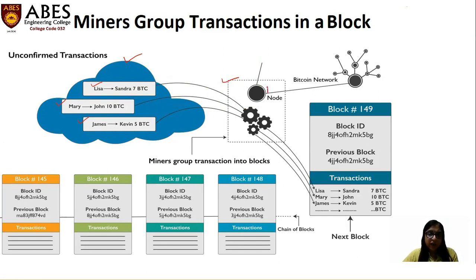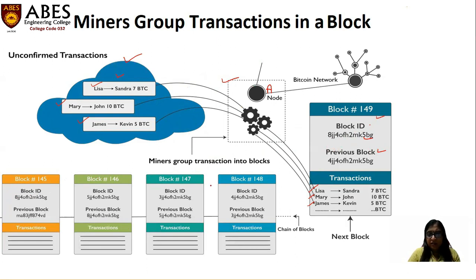Suppose this node A creates a block of these transactions. So node A creates a block, and in this block there are all these transactions. Firstly they are in this unconfirmed transactions pool. Node A picks all these transactions and creates a block. This is the block ID, and this is the hash of the previous block.